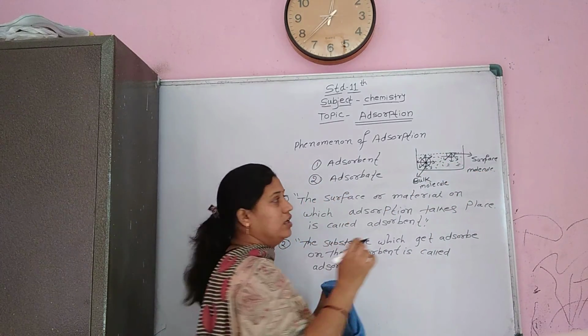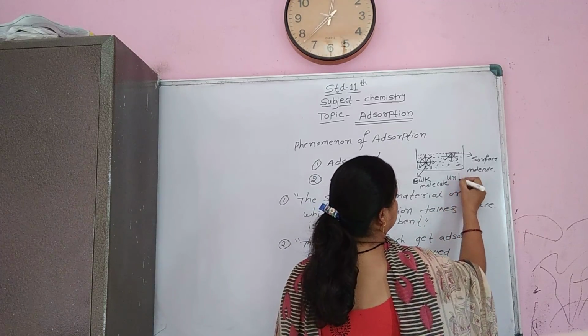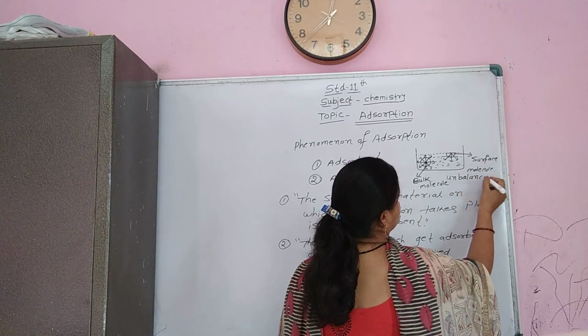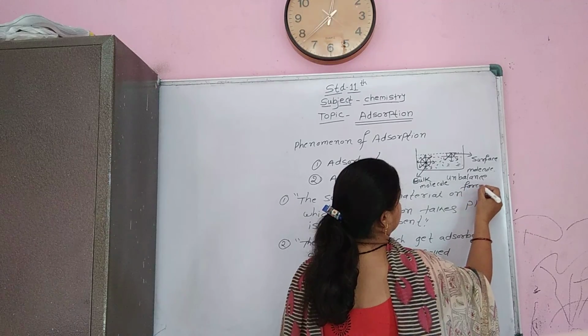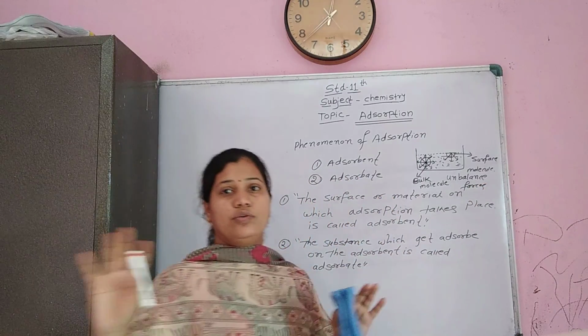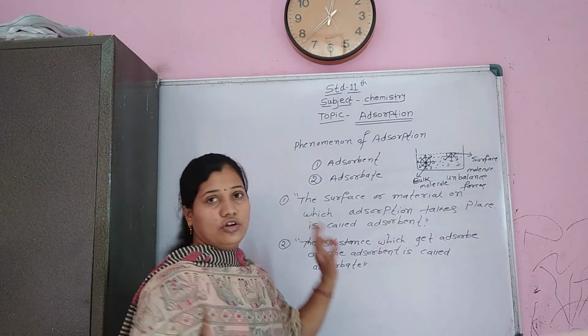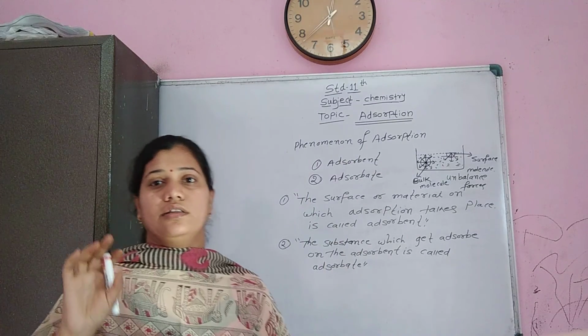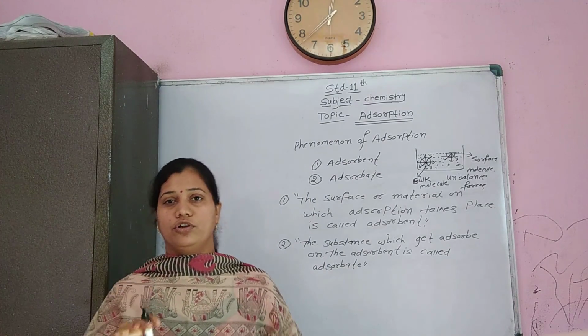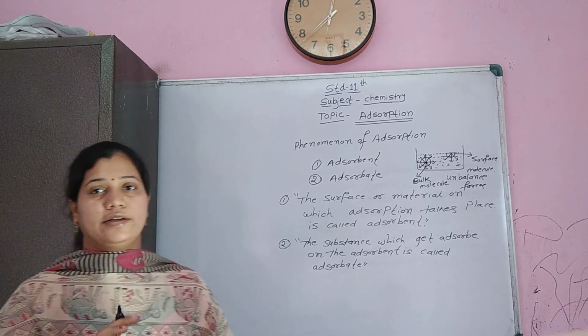This is the diagram of unbalanced forces. So today we learned about the phenomenon of adsorption, the adsorbate and the adsorbent.